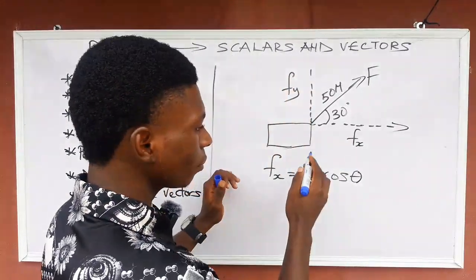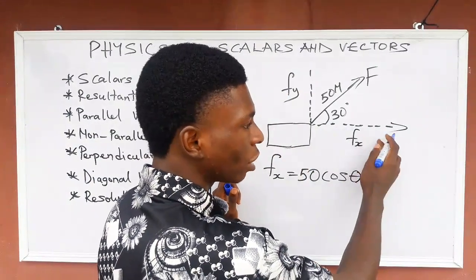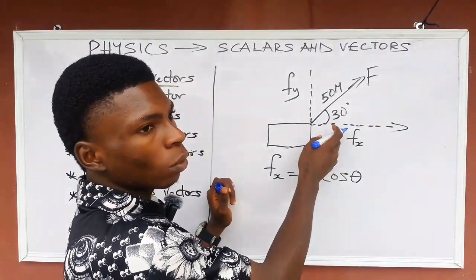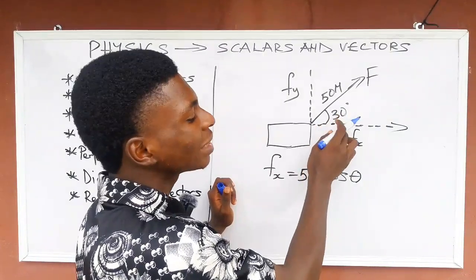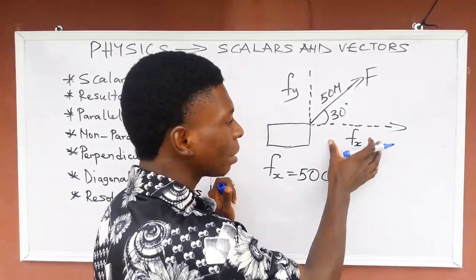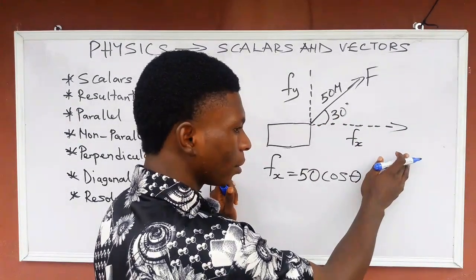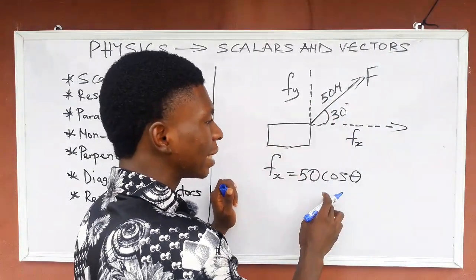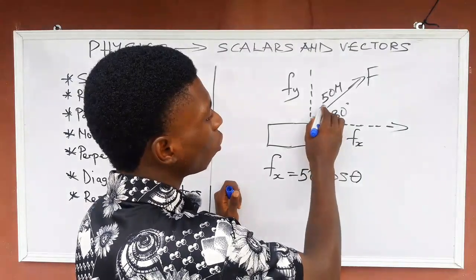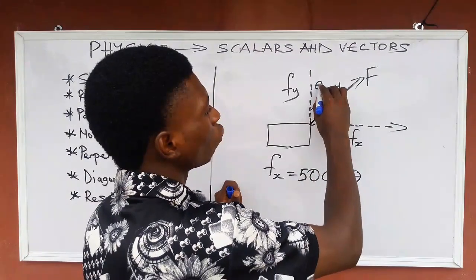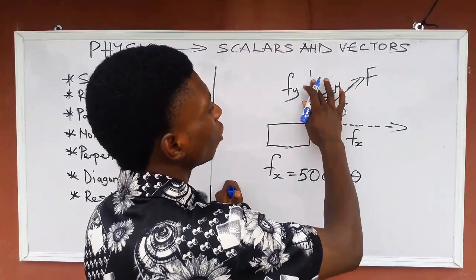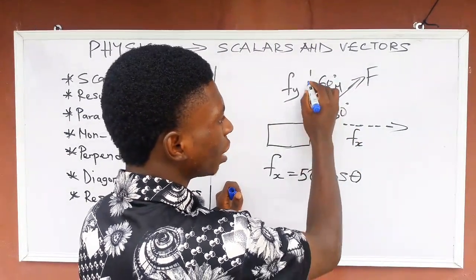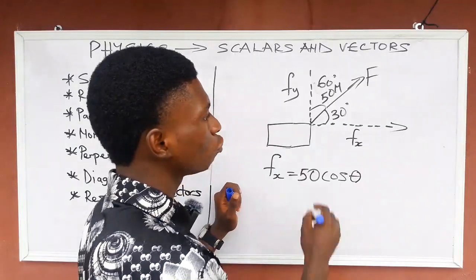Listen now. This is the component I'm trying to calculate. So I'm going to use the cos theta of that angle, the angle of the component I'm trying to calculate. I can still use another angle. I can use the angle of this side to calculate this side. This angle of this side will now be 60 degrees, because this is a right angle triangle, and 90 minus 30 will be 60 degrees.